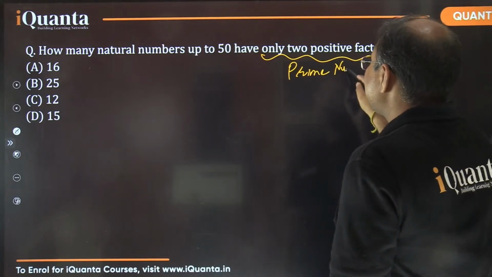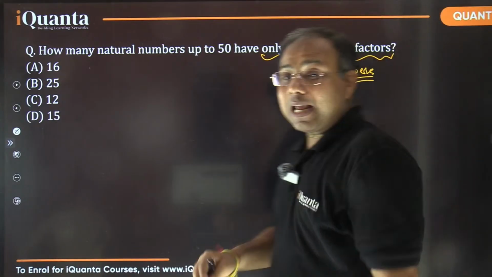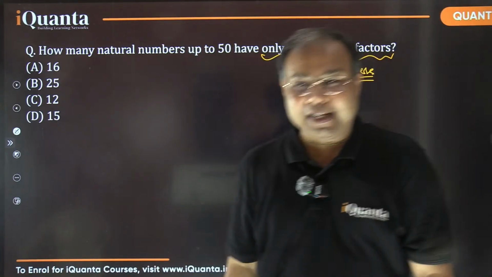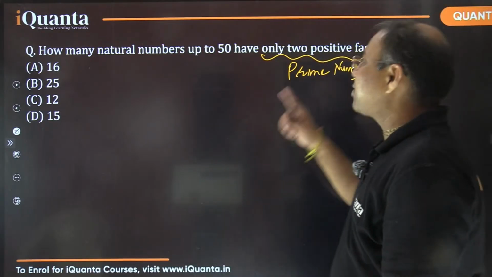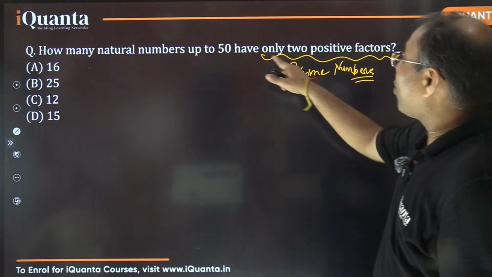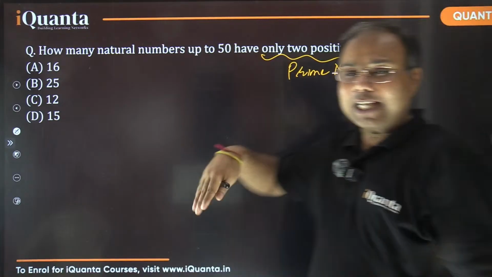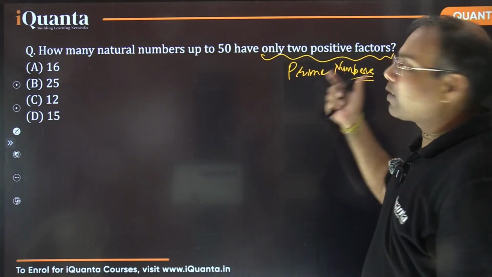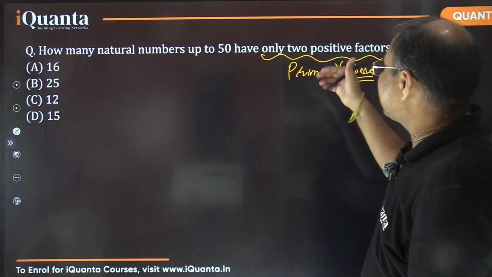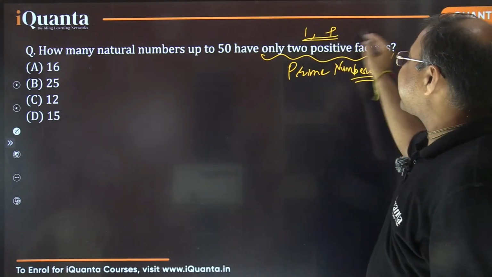So these are some very basic things which we should be able to recall very quickly. Right? The moment I said we are talking about the natural numbers which have only two positive factors, which such numbers are these? These are only prime numbers. Why? Which are those with two positive factors? That is one and the number itself. So that is only for the prime number.